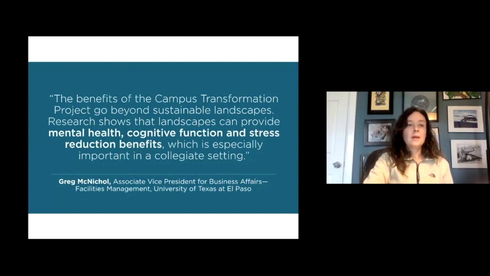Now, what was really interesting about this project is in working with the university, they began to understand that partly what they were doing, in addition to managing the stormwater and removing the vast amount of impervious surfaces, is that they were creating spaces for humans and they were impacting human health and the mental benefits, the cognitive function, the stress release, all of these benefits that are so important in a stressful setting like a college setting.